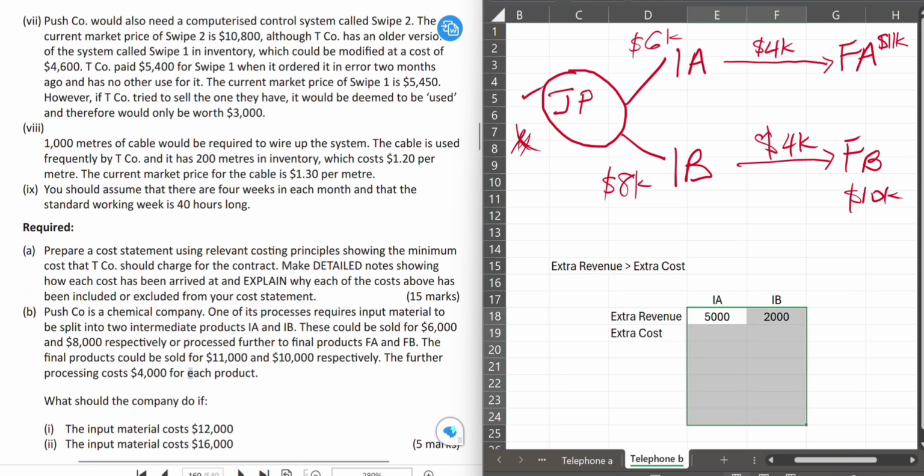So we have this information already on extra revenue, but that is not even sufficient because we need to find out what is the extra cost, and we can apply our decision criteria. Extra cost for each of them is 4,000 flat. So each of them will cost 4,000 to further process. And with this, we can find out what's our net position. Is it profit or loss?